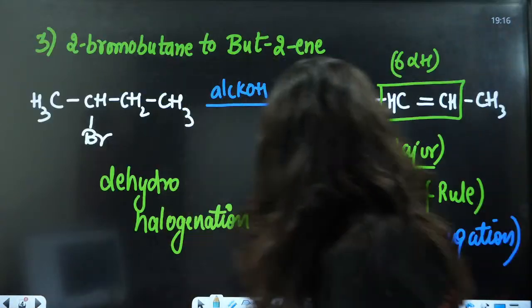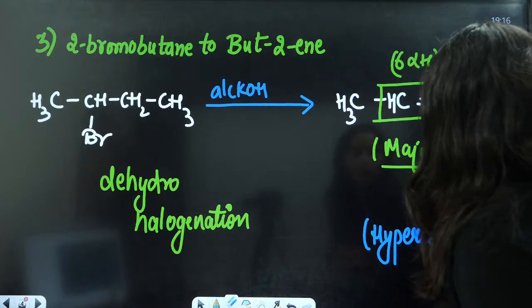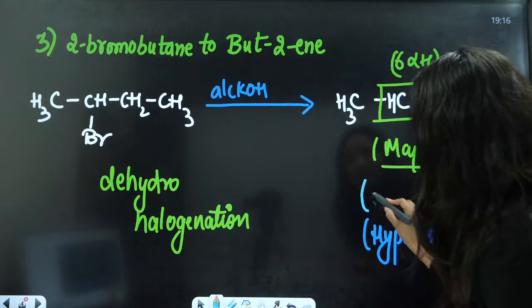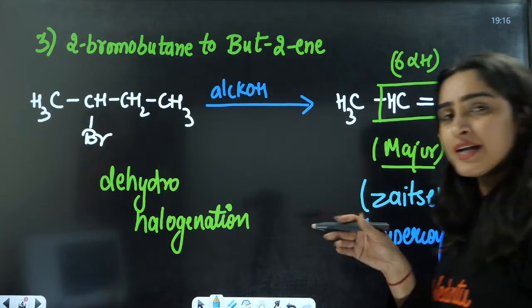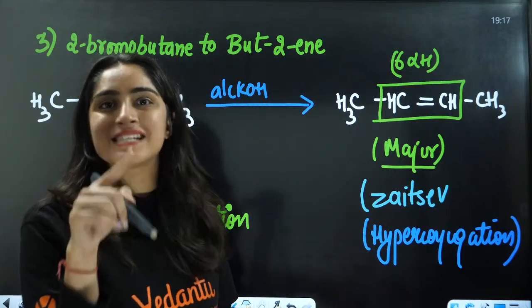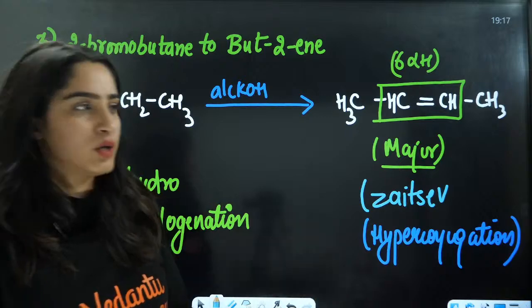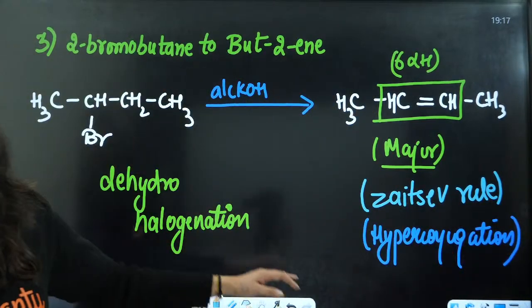But the spellings can be wrong here. It is also written as this one. I am not so good with the spellings. It is pronounced as Saytzeff rule, and it is also written as Zaitsev. So that is the rule, right? Saytzeff rule.